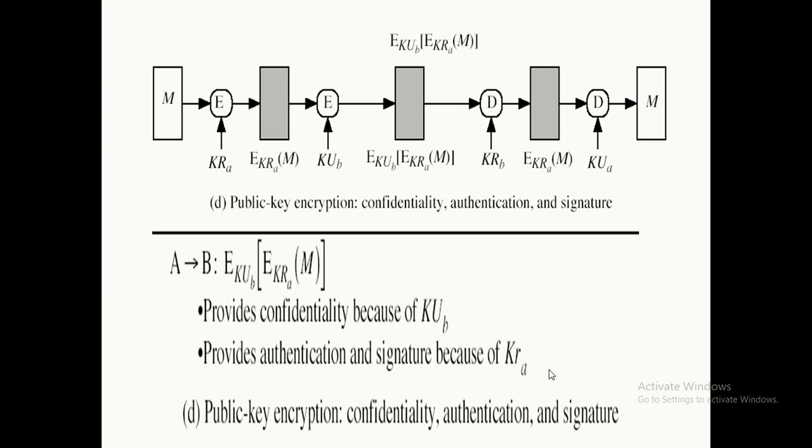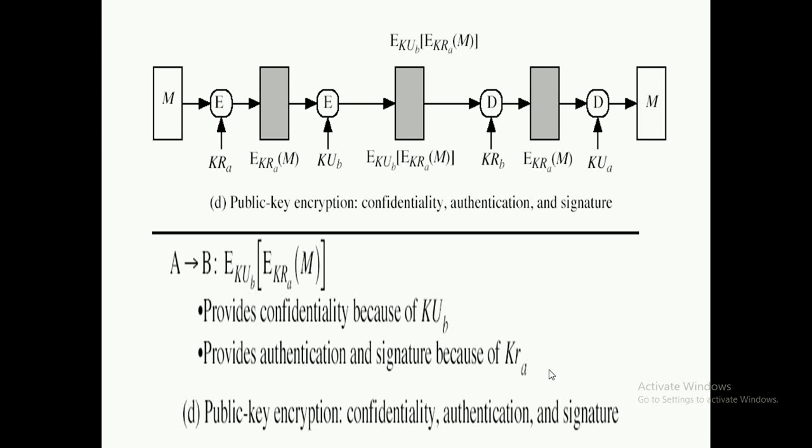Now what would be the message we'll have? We'll have EKRA of M. That EKRA of M will have the application of the encryption algorithm again, this time using the public key of the receiver, that is B, KUB. So we are going to have EKUB of EKRA of M. It will pass to the receiver. The receiver will first apply its own private key in order to check whether the message is secret or not, whether the message achieves the confidentiality or not. So the receiver will apply KRB.